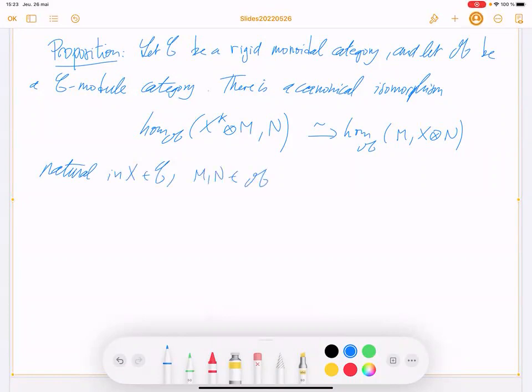So what does natural mean? Let me recall.